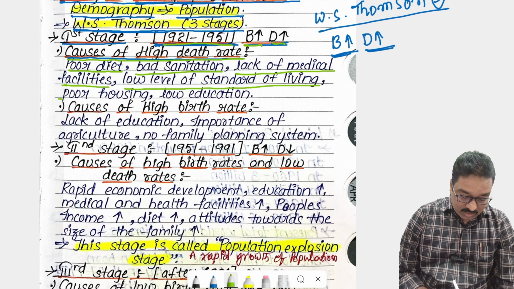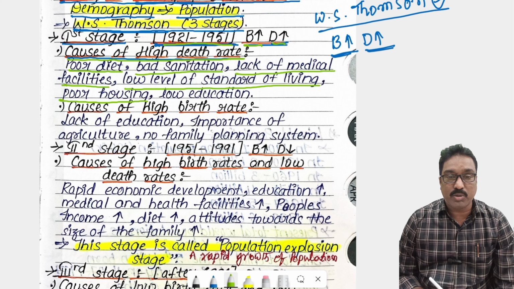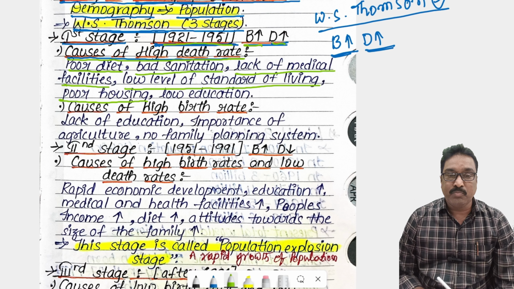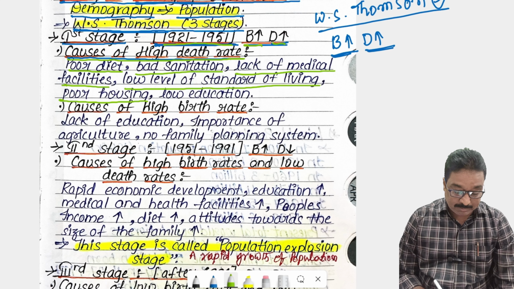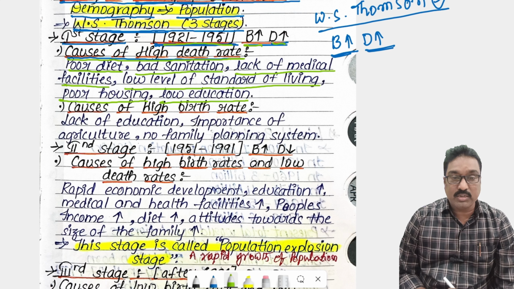Another reason is poor housing. There was no permanent housing, no permanent shelter for the people. Due to that they suffered different health problems and other problems, and the death rate also increased. There is also low education.